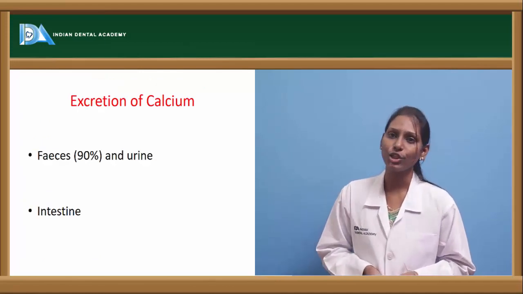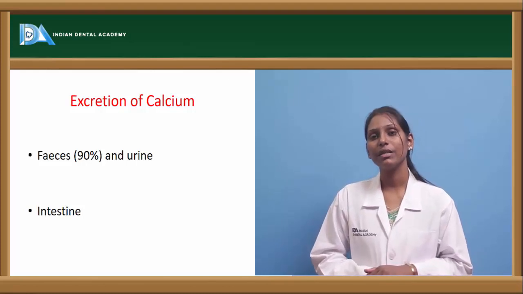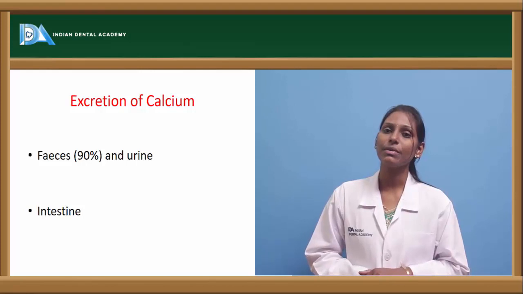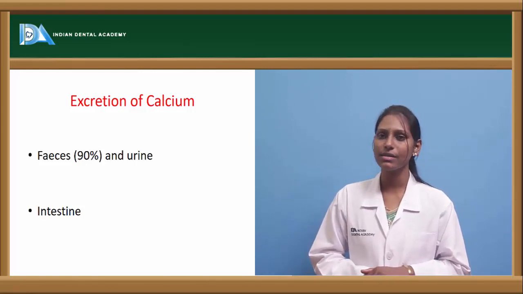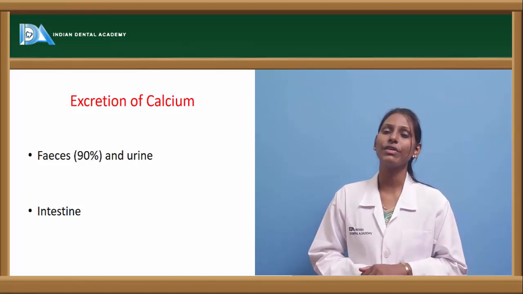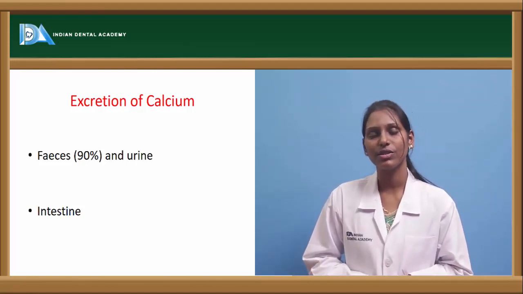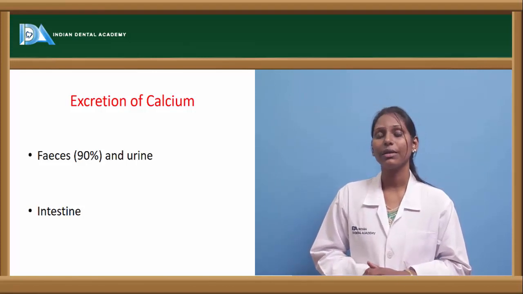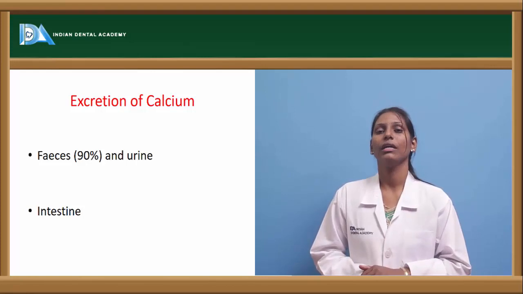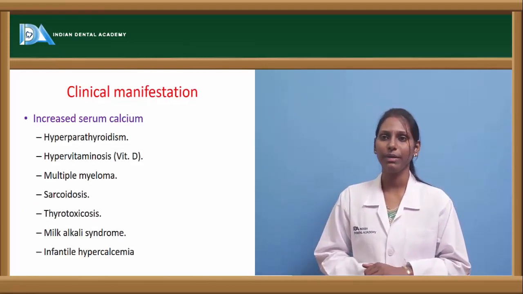Now coming to excretion of calcium. We have seen absorption of calcium and its regulation within the body, and now coming to excretion. Usually calcium is excreted in feces, about 90%, and also in the urine. In the intestine we can also see a little calcium excretion via the gastrointestinal juices, and the mucosal cells which are rich in calcium are shed off, leading to excretion of calcium, that is, non-absorption of calcium into the blood.